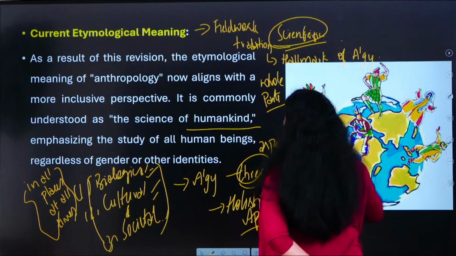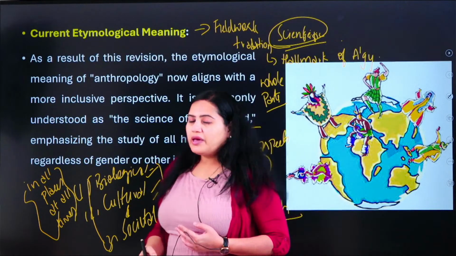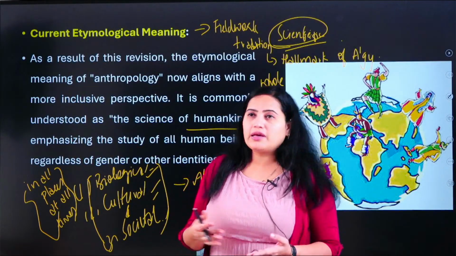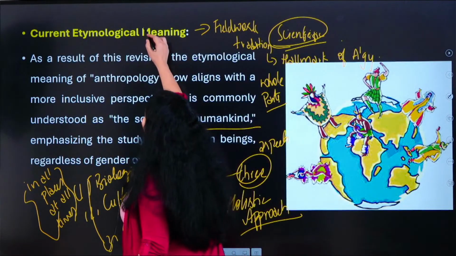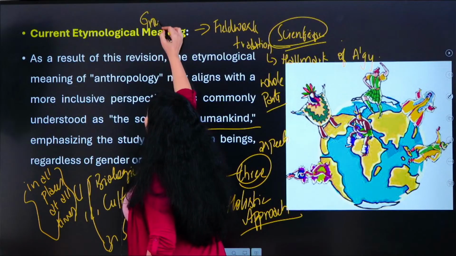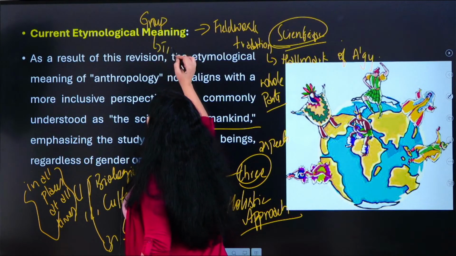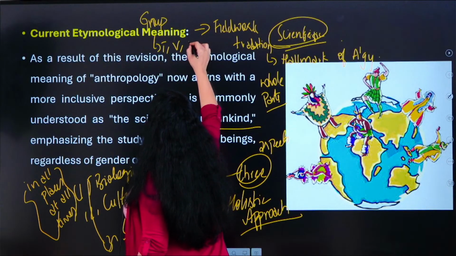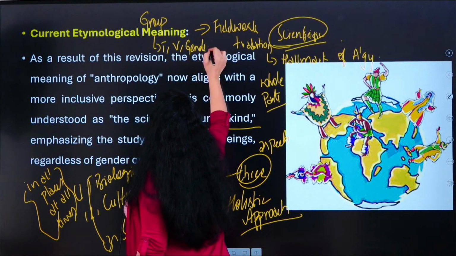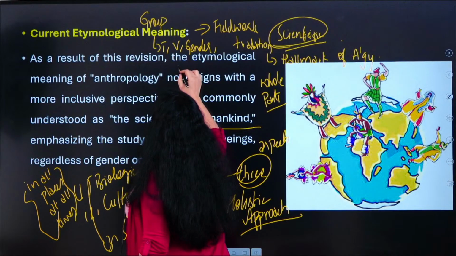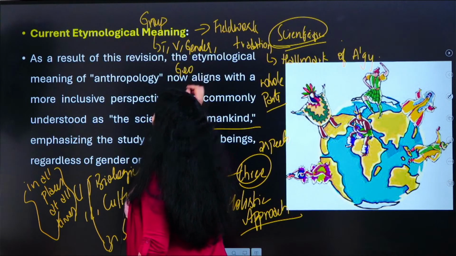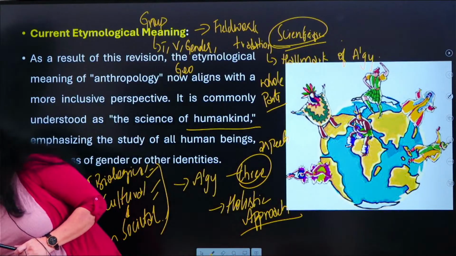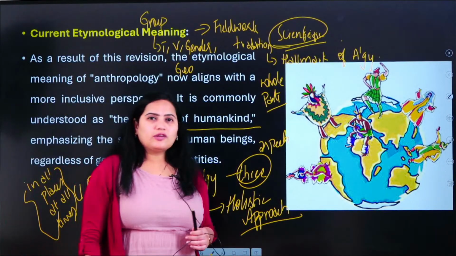Let us understand. An anthropologist who wants to study a group, and that group can be anything, a tribe, a village, a particular gender, or some geographical area, what is he supposed to do?